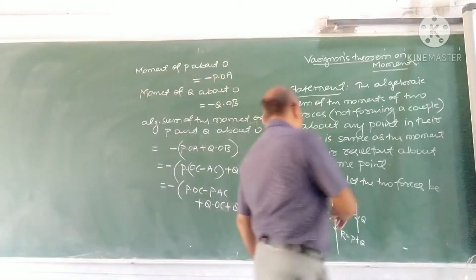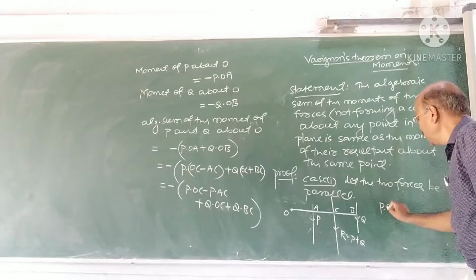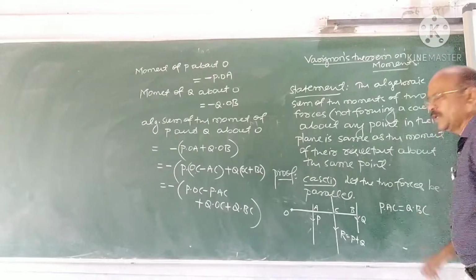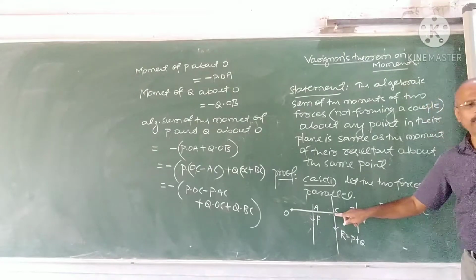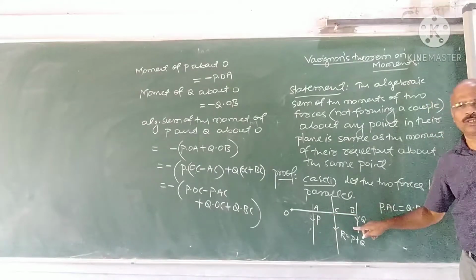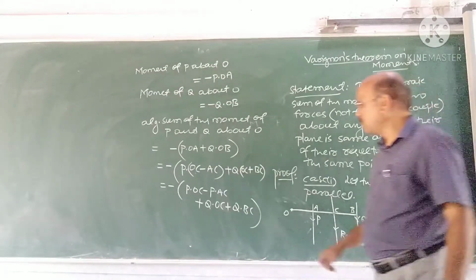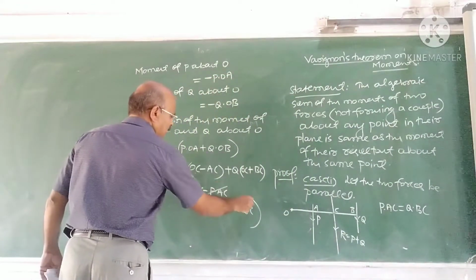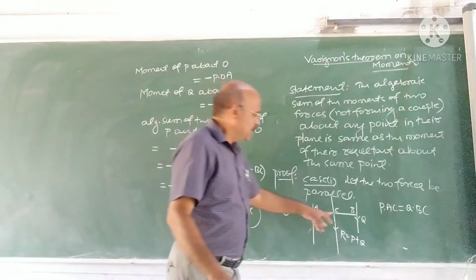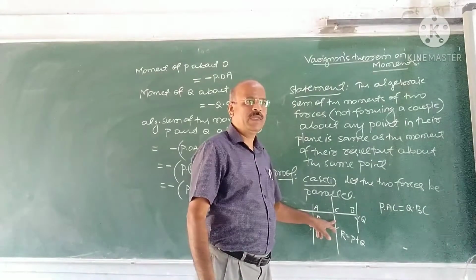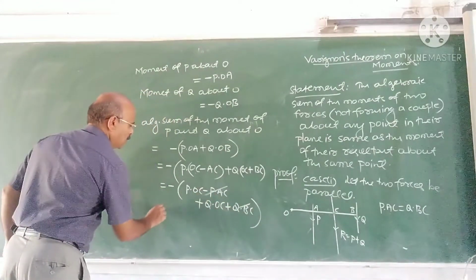Now, the resultant of P and Q is R, and it acts through C, therefore P·AC is equal to Q·BC. You have studied the center of parallel forces. The resultant of parallel forces acts through this point because they are like parallel forces. And how do you get C? C is obtained by this: P·AC is equal to Q·BC. Therefore, P·AC minus Q·BC cancels. Follow this one. This is important. Since the resultant acts through C, and C is obtained by P·AC equal to Q·BC, the terms P·AC and Q·BC cancel. We get minus of